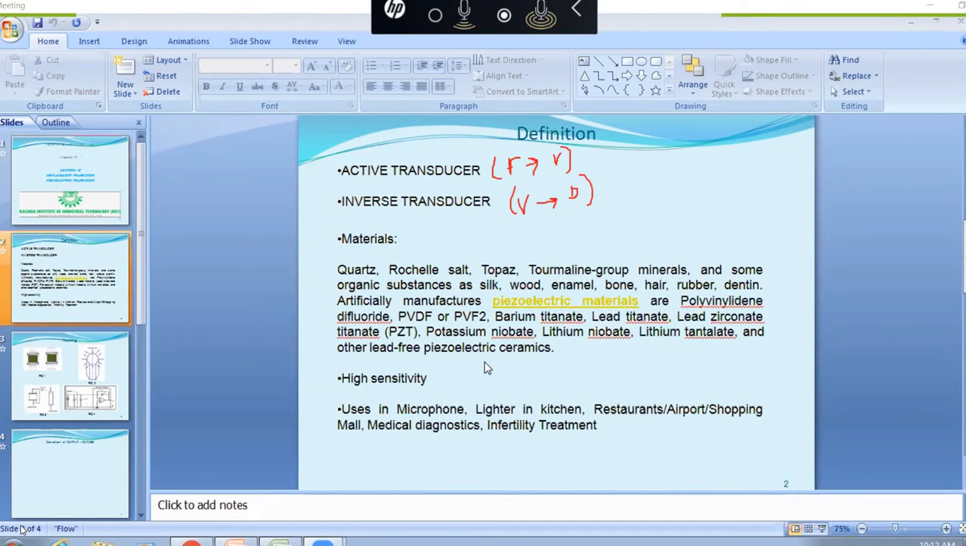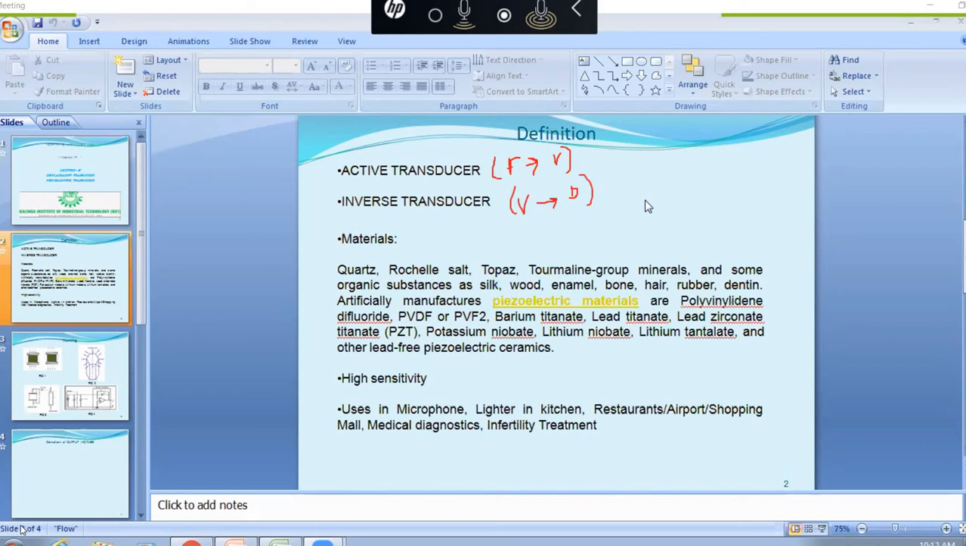That is a point of care method. There is a single chip, and the piezoelectric crystal will be inserted into it. So it is acting like a smart sensor or transducer. In the medical field it is being used right now for medical diagnostics and infertility treatment, which is a very challenging task nowadays.